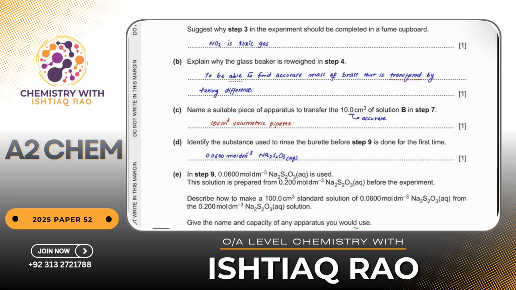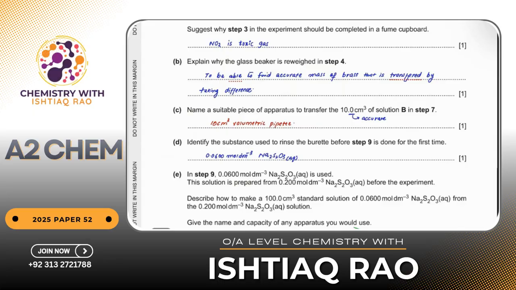So what I have written is: to be able to find the accurate mass of brass that is transferred by taking the difference. So I will be finding the mass of brass that is being transferred. I will be neglecting the mass of those particles which are stuck to the glass surface. So I would be using only the particles which are transferred in my calculation. That's why I'm reweighing the glass beaker to find the accurate mass.